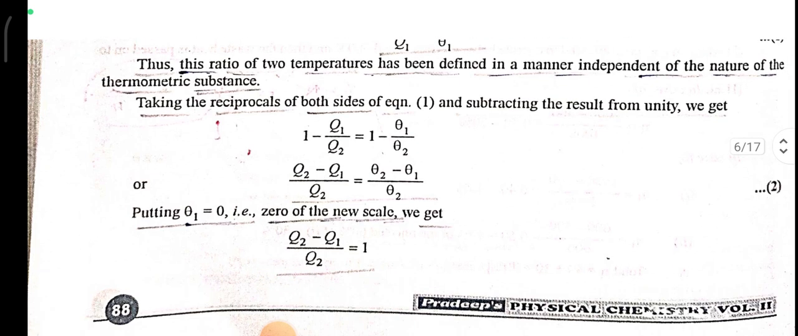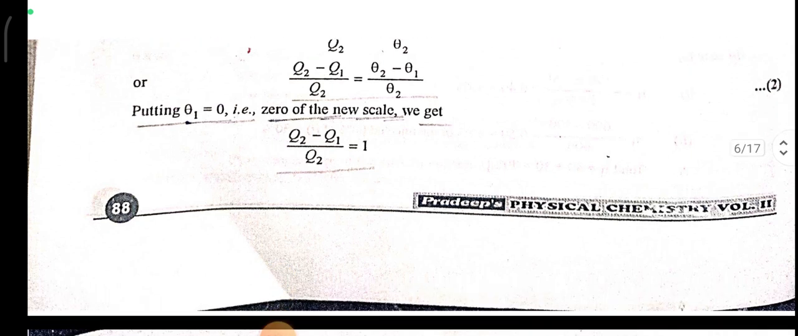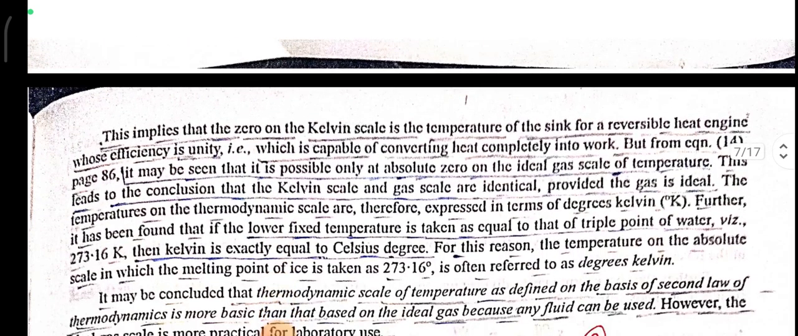Taking the reciprocal on both sides of equation 1 and subtracting the result from unity, 1 minus Q1 upon Q2 is equal to 1 minus theta 1 upon theta 2. Q2 minus Q1 upon Q2 is equal to theta 2 minus theta 1 upon theta 2. Putting theta 1 as 0, the zero of the new scale, we get Q2 minus Q1 upon Q2 is equal to 1.